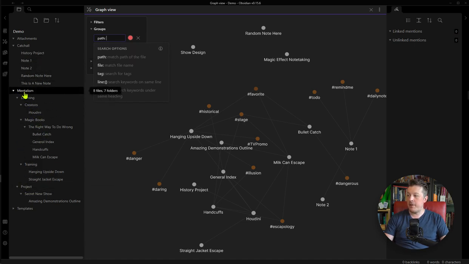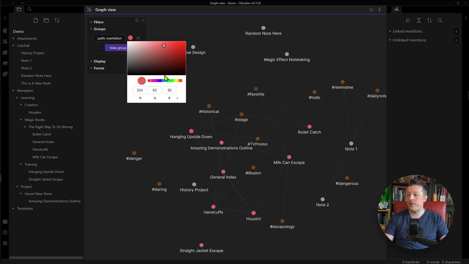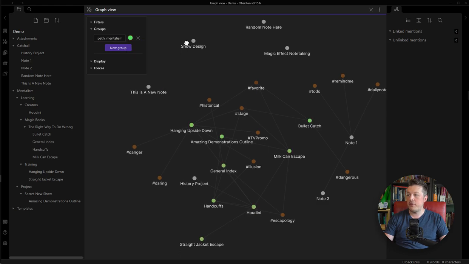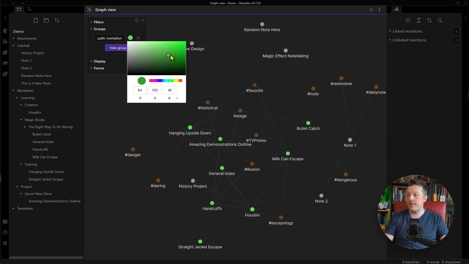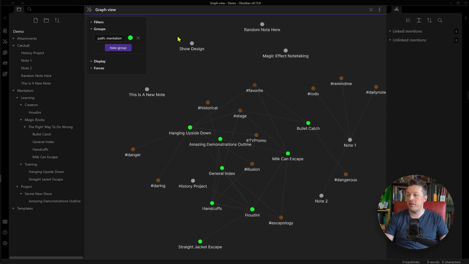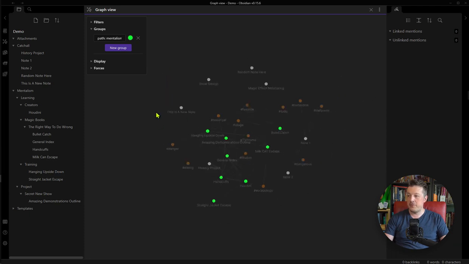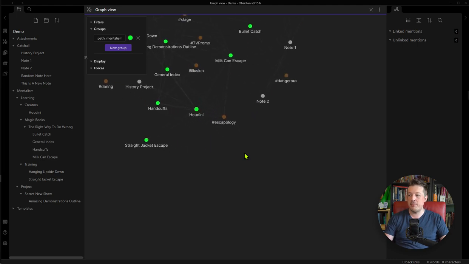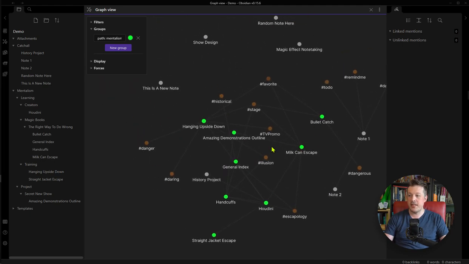And how about I want to separate out my mentalism from my projects? So anything in the mentalism path, I want it to be, let's say, green, because this is green and creative, and make it really obnoxious green. So now, if it's green, I know that it has to do with mentalism because all my mentalism stuff is green.